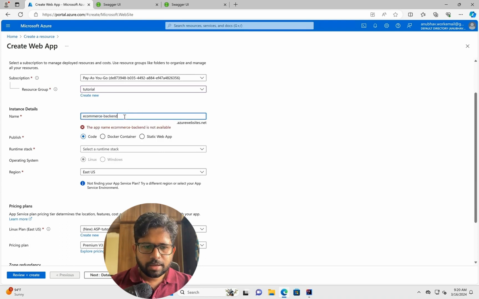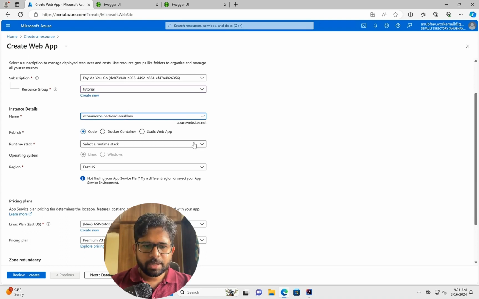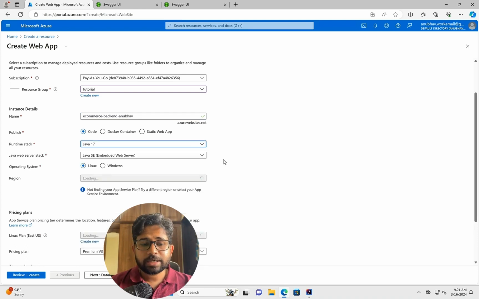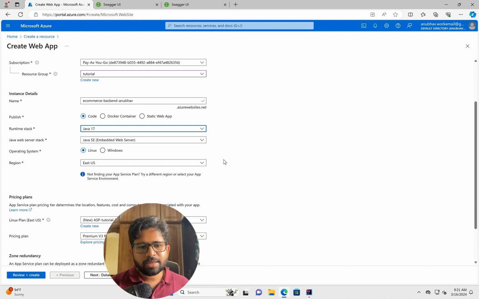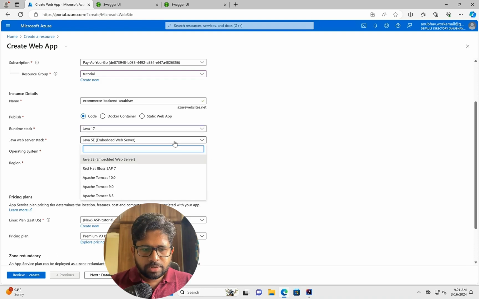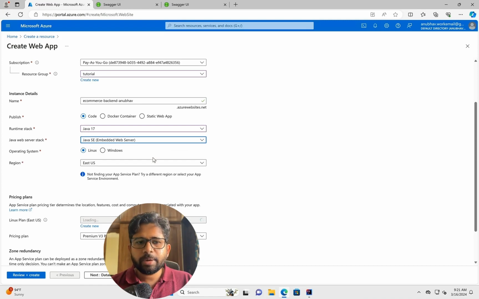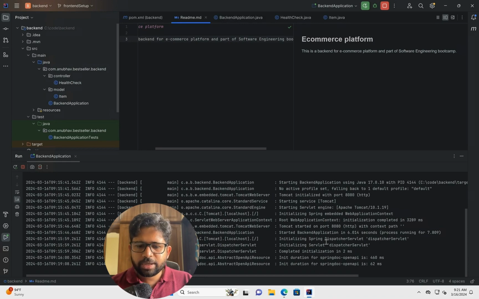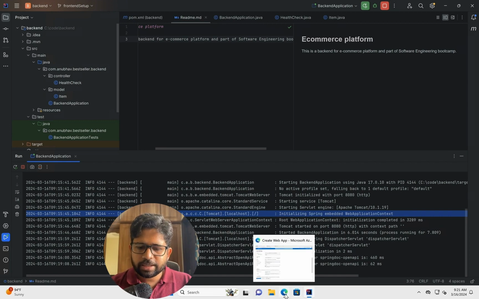Let's see. Anubhav. All right, this is available. I use Java 17 because I configured Java 17 in my project as well. So I'll use Java 17. I'll use Java embedded web service, which means that, remember, whenever I'm running my project, it's not asking me to have a separate Tomcat downloaded. Everything is happening embedded. We see the embedded word. So the server is embedded and we don't have to have a separate server here. So that's why the embedded option.